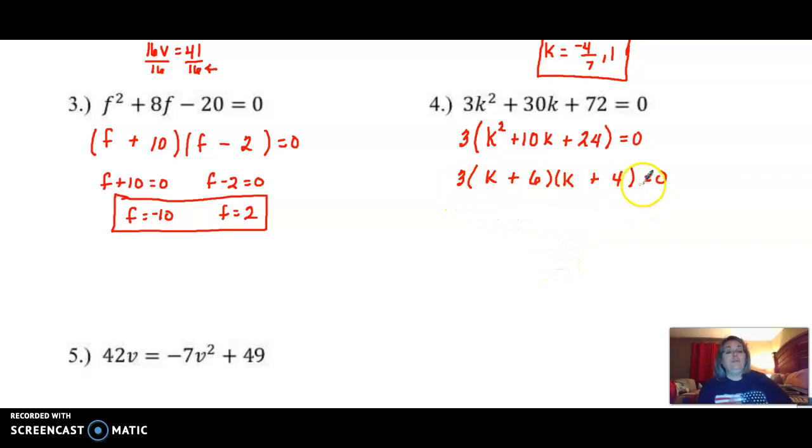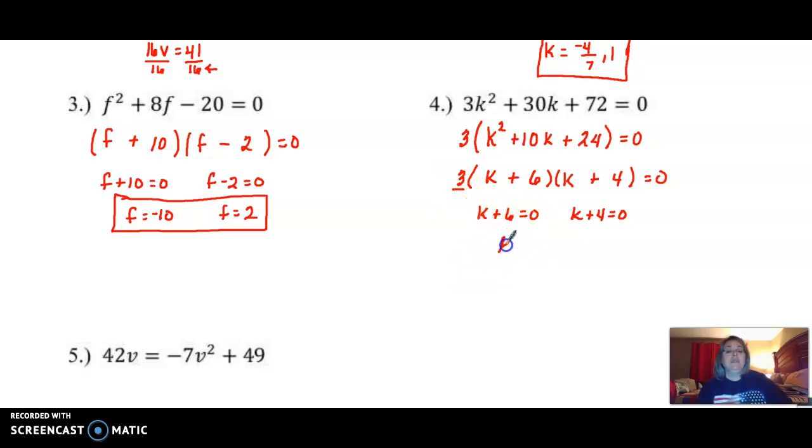Now at this point, when we've got it equal to 0, and we set our factors equal to 0, this factor of 3, since it's just a constant number, it's not a variable, we can drop it now. All we have to do is set our k plus 6 equal to 0, and our k plus 4 equal to 0. So it's not until you set your factors equal to 0 that you can drop that common factor of 3. You need to leave it there until then, because otherwise you've changed your values.